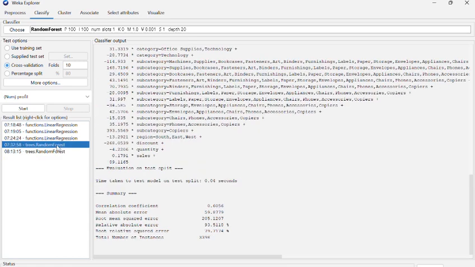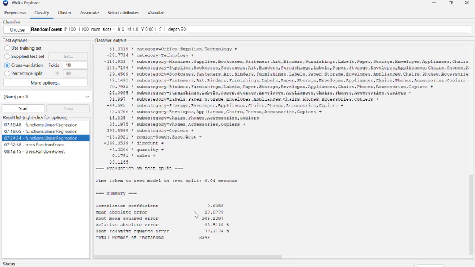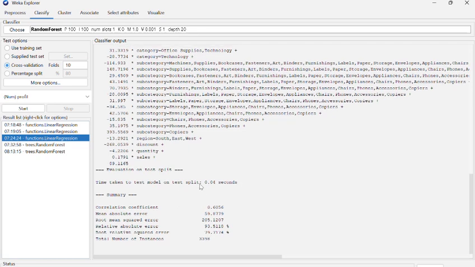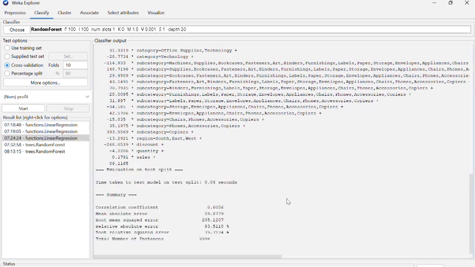this was about the random forest, and this is about the linear regression. These are all the correlation coefficient, mean absolute error, root mean squared error, which is all the data of the linear regression that we have shown. If we move to limitations, the outliers affect both models, but random forest is less interpretable.